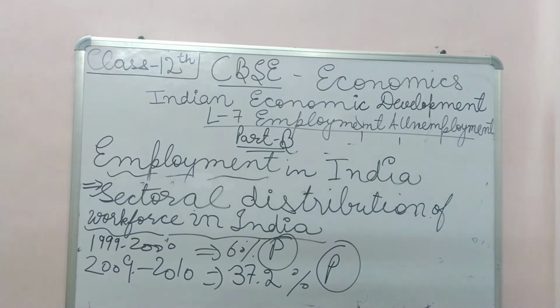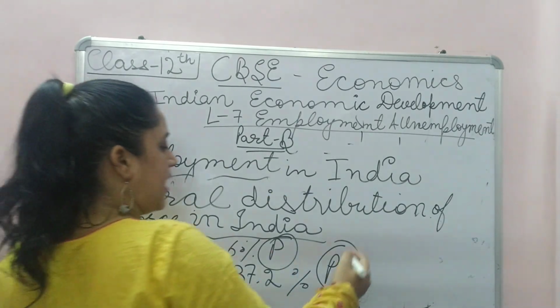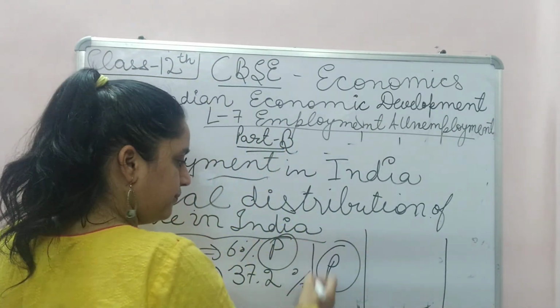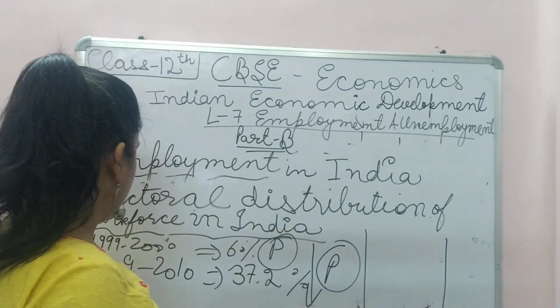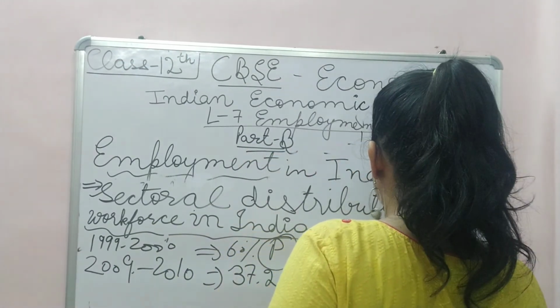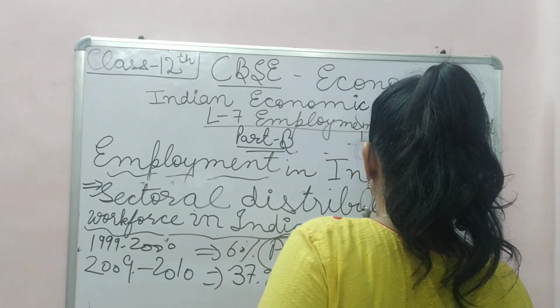Secondary and tertiary sectors showed an increase from 16% to 21.7% and 24% to 25.3% respectively. In the primary sector it declined, but in the secondary and tertiary sectors, let's see what happened.